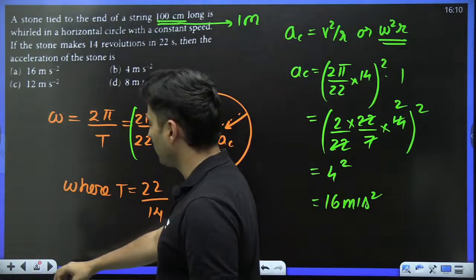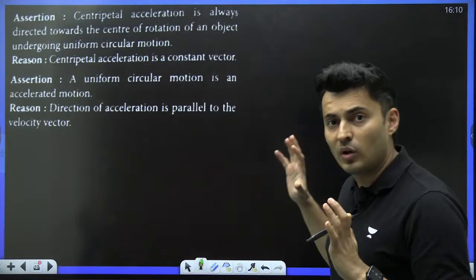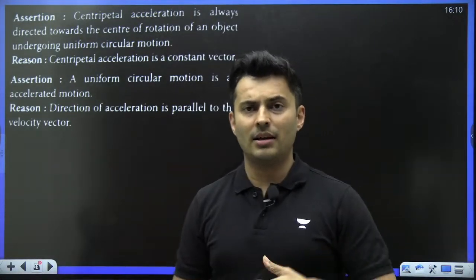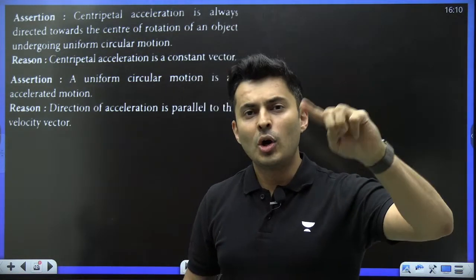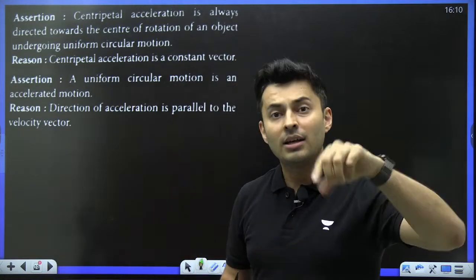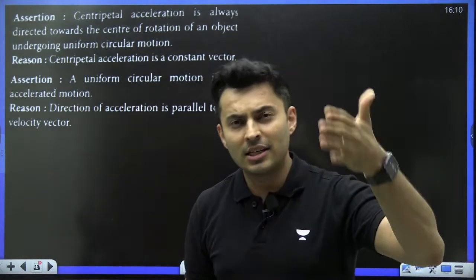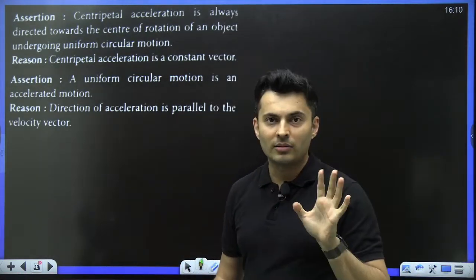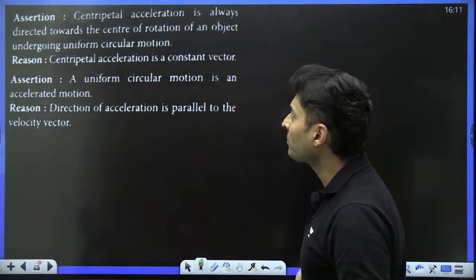Alright, moving on to the next question coming up on your screen. There are two questions, we'll solve both of them together. In assertion reason, usually the options are: option A says both are correct and the reason is the correct explanation. Option B says both are correct, reason is not the correct explanation. Option C will say assertion is correct, reasoning is wrong. Option D will say both are wrong. Usually these are the options. So look at the first question and then the second question.